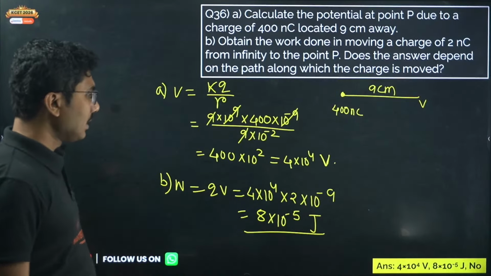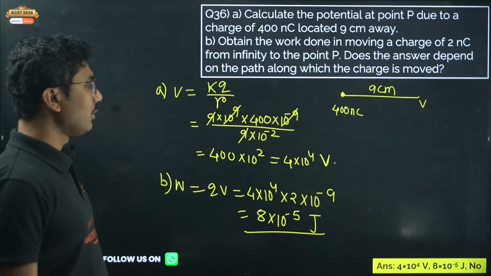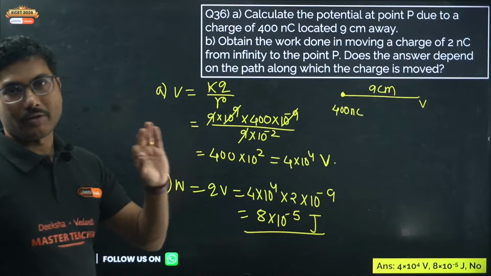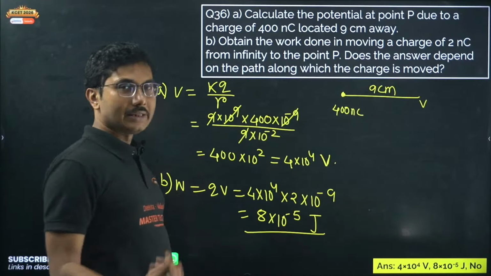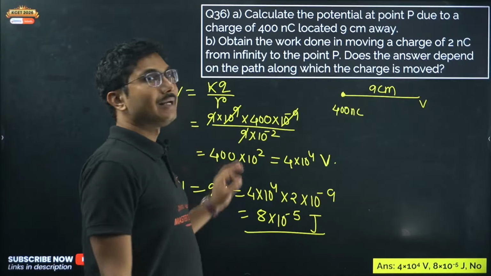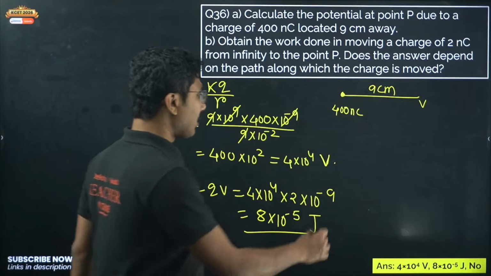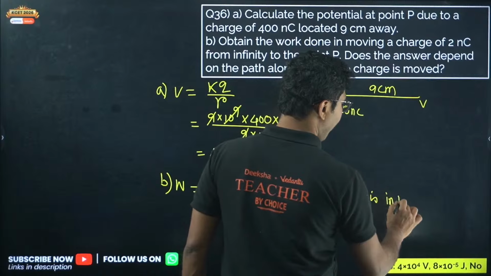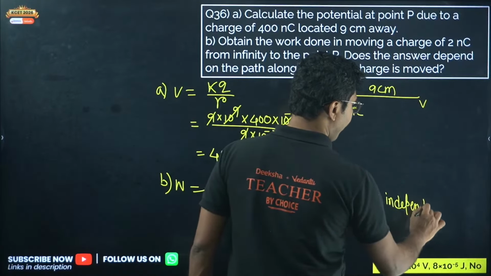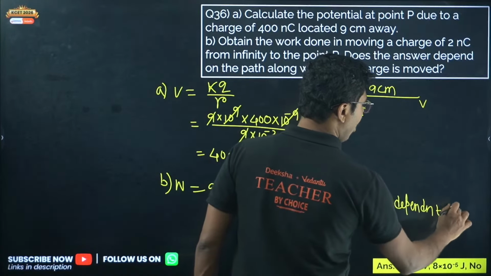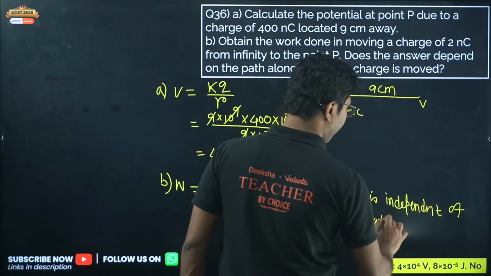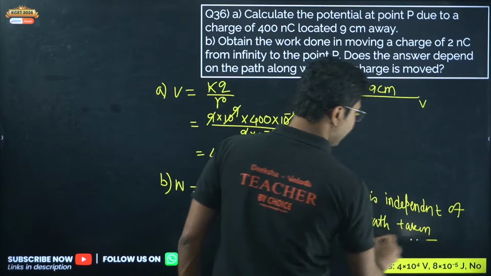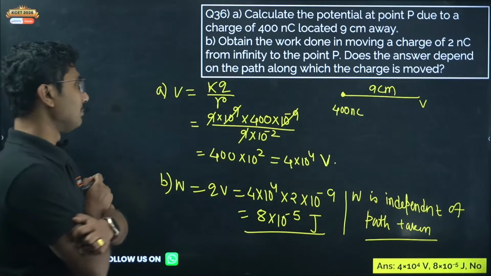So the correct answer is 4 into 10 to the power of 4 volt and 8 into 10 to the power of minus 5 joules. And it is independent of path because the electric field is conservative, work done is independent of path. So that part also you have to mention, work done is independent of the path taken. Sorry, I missed an E over here.